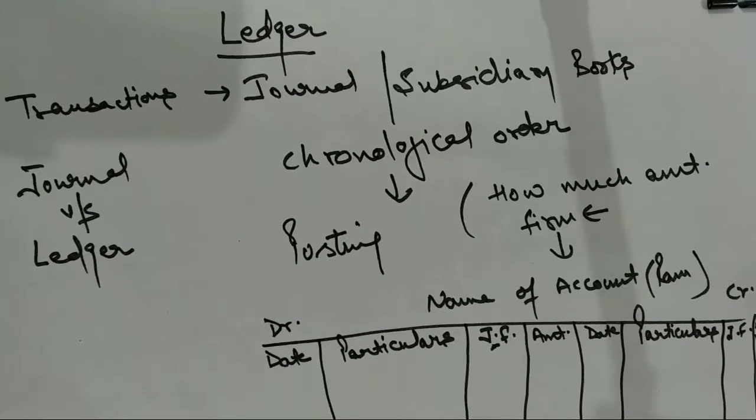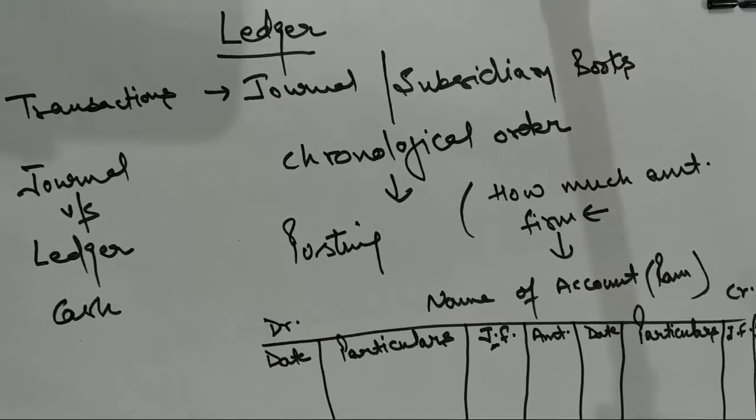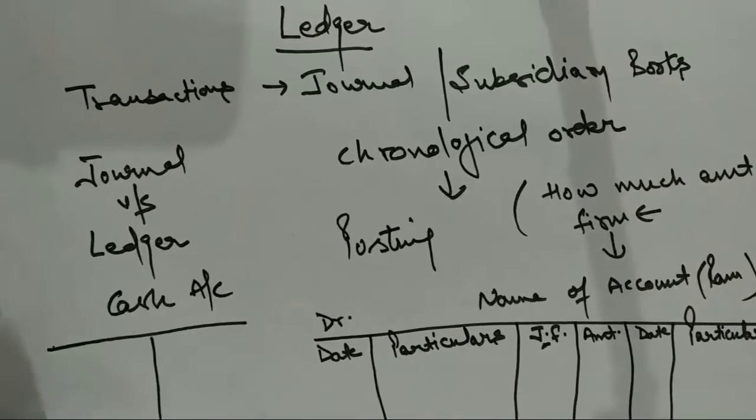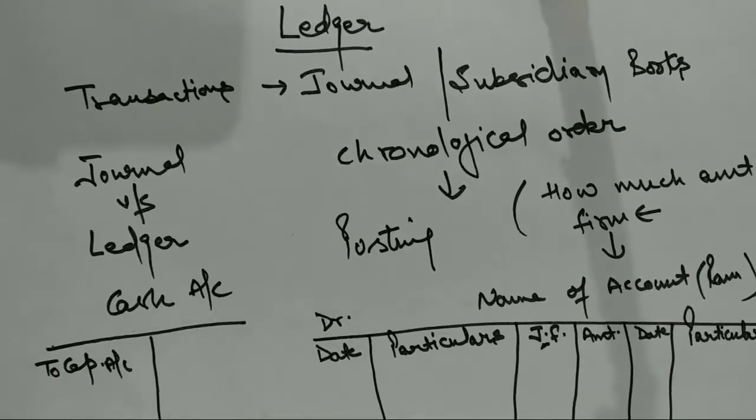In that case, what will you do? Suppose a case: cash account debit to capital account. Then you will prepare a ledger for this cash account. You will prepare a ledger of cash and write here "To capital account" by following this particular format, and you will write the amount like this. Suppose it is 2 lakh. So, cash account debit to capital account.